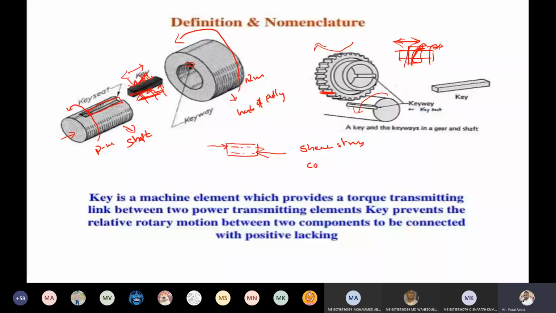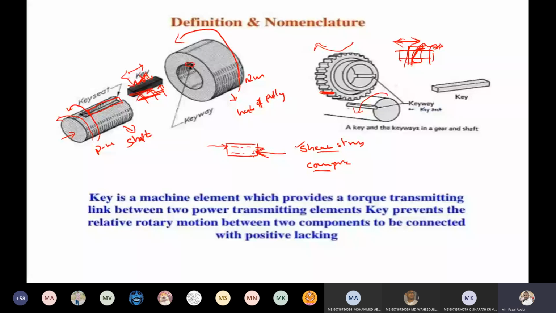Why compressive stress? First it is subject to shear stress. Even if you design the key to overcome shear failure, it is going to be subject to compression, because of shock loads coming from the shaft, suddenly loads are applied. These sudden loads can be found at the beginning of the operation. With repetition of the suddenly applied load, the key material is subjected to some crushing.